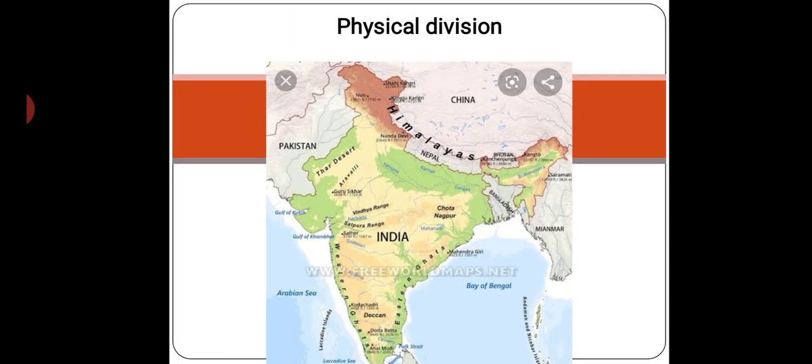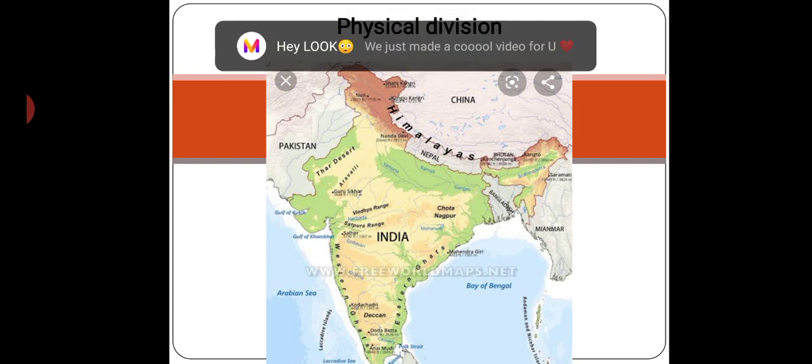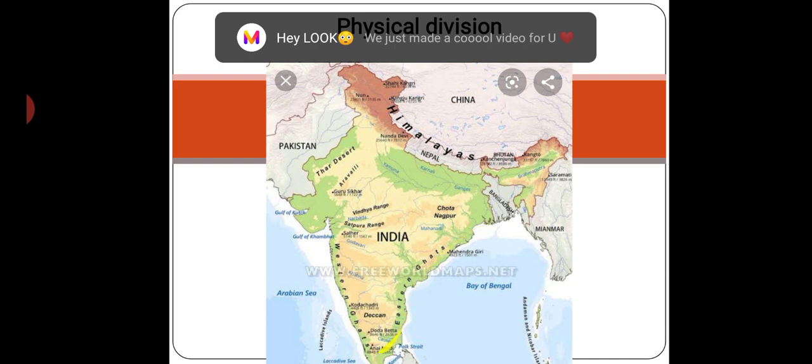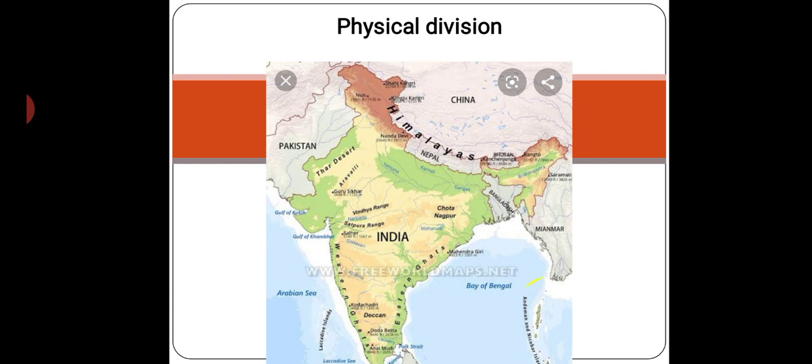Okay, now comes the physical division. Physical division means according to their appearance. Now, what are the different physical divisions in India? You can see by the color, this is brown color and this is hilly area. This is green, plains. This is plateau area. Here the Thar desert is written, this is the western desert, and this is downside, the coastlines, or coastal plains, and these are the islands, that is Andaman and Nicobar and Lakshadweep.